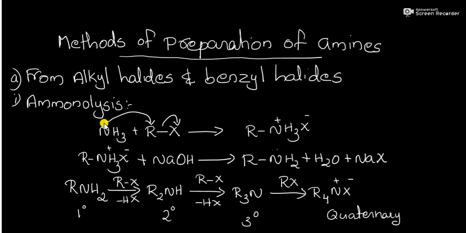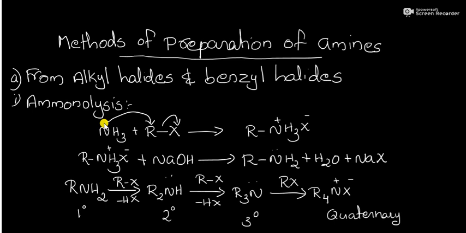Again, it is another nucleophile having a lone pair of electrons on nitrogen. So, it can react with another molecule of alkyl halide, and by the elimination of HX, it will be converted into tertiary amine R3N. Again, it can act as a nucleophile. It reacts with the alkyl halide and is converted into quaternary ammonium salt R4N+ X-.